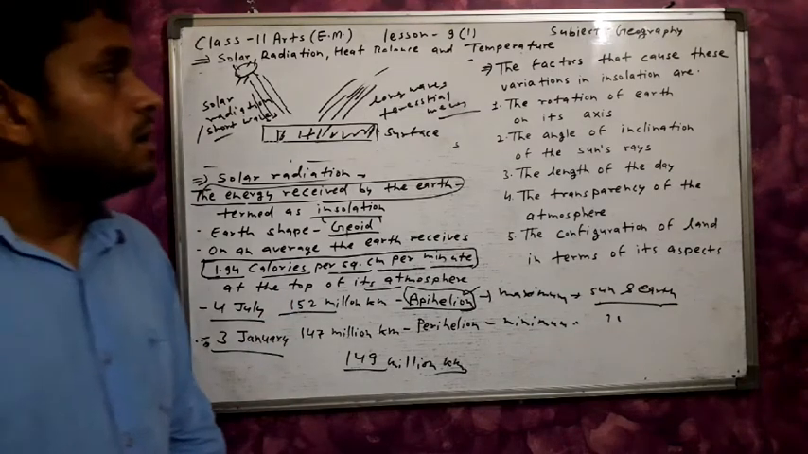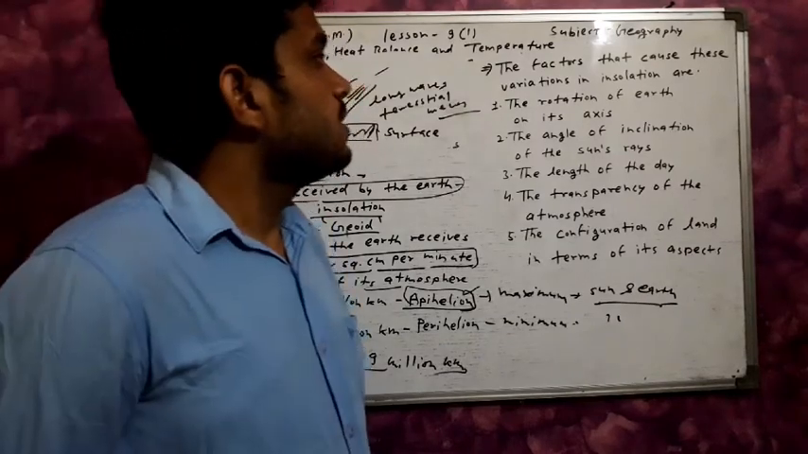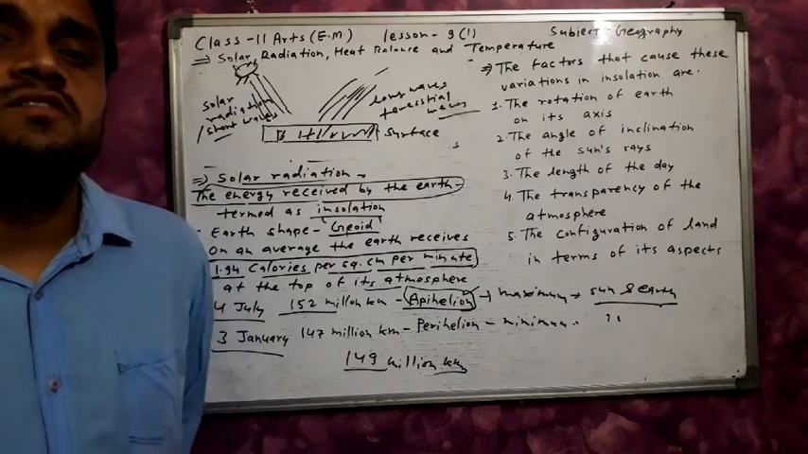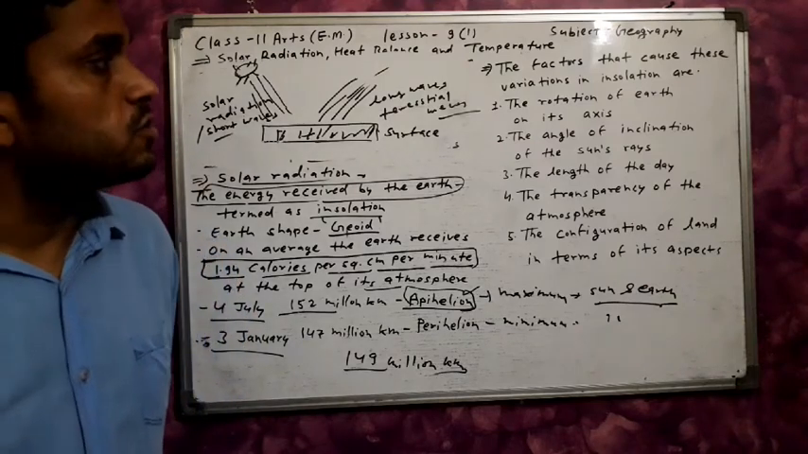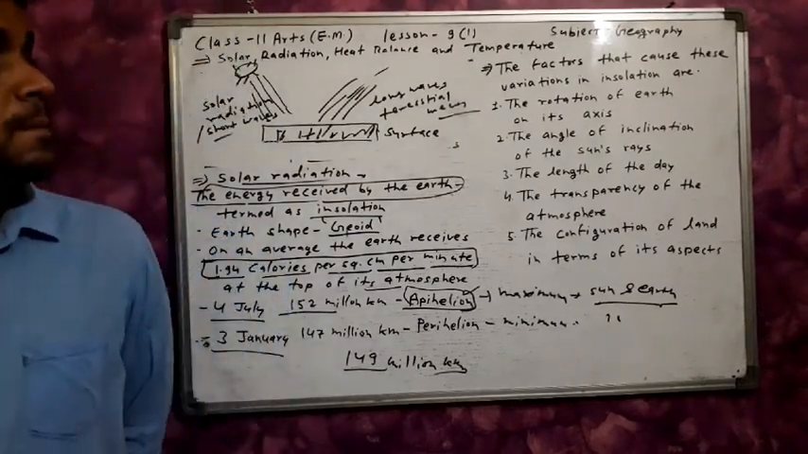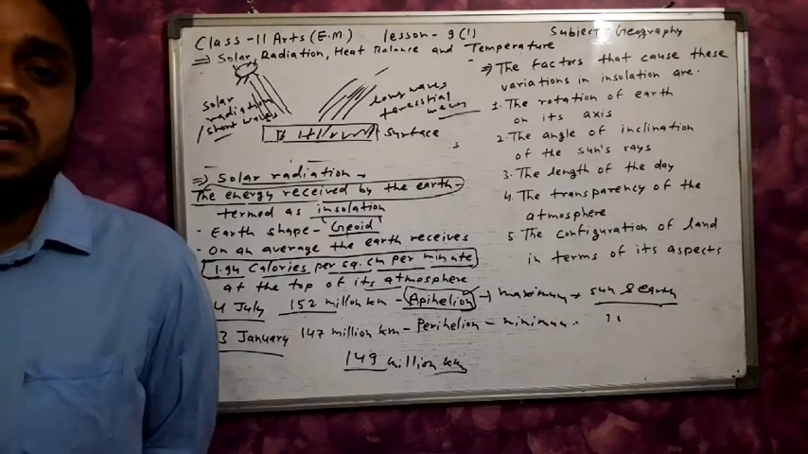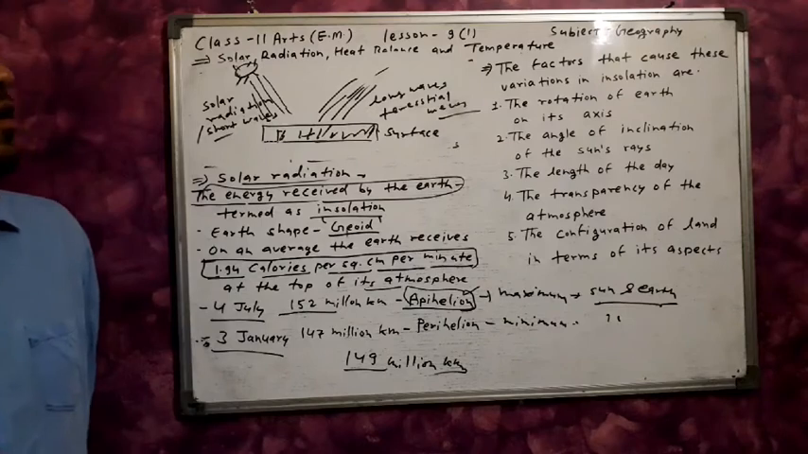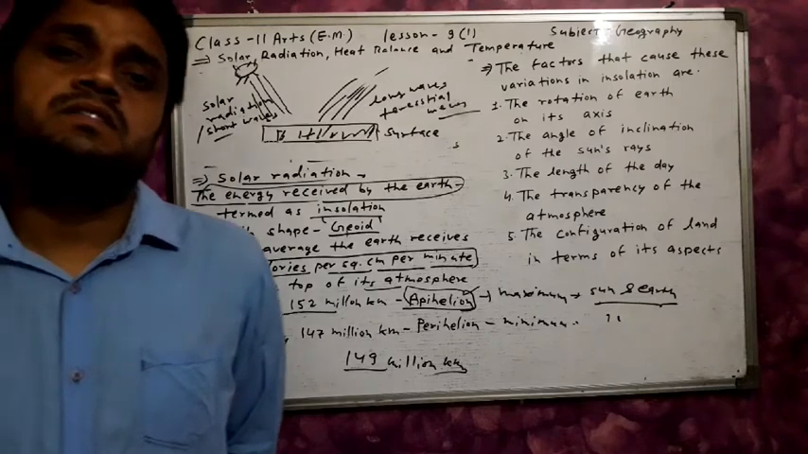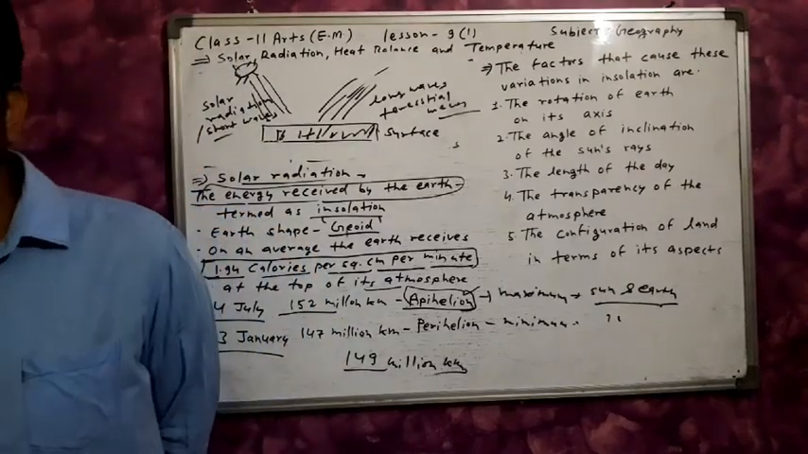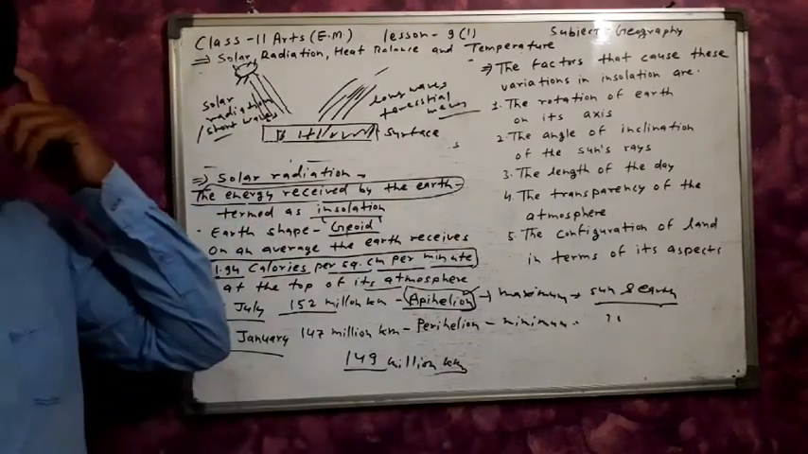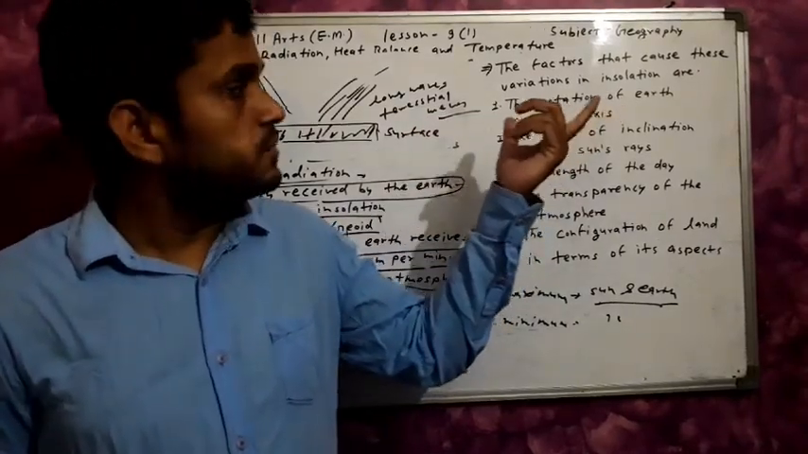Next topic: the factors that cause variation in insolation, the different energy received by the earth's surface in different parts. First is the rotation of the earth on its axis. The earth rotates on its axis from west to east, so the part facing the sun receives the maximum solar energy, and the back part receives low energy. This causes differential variation in insolation on the surface.